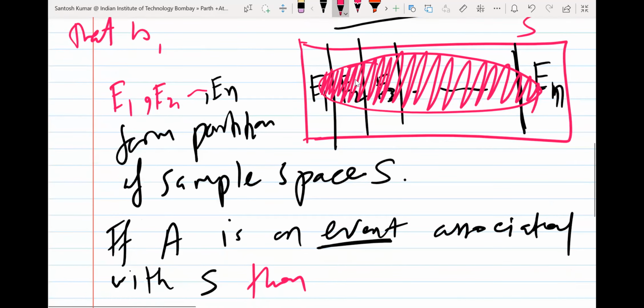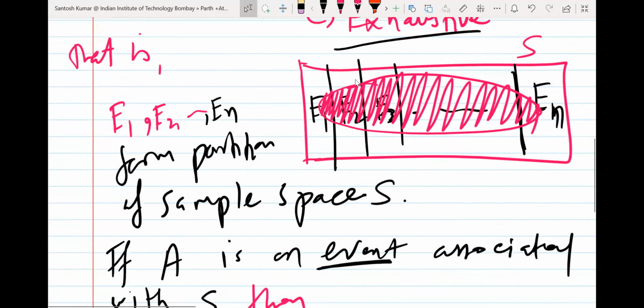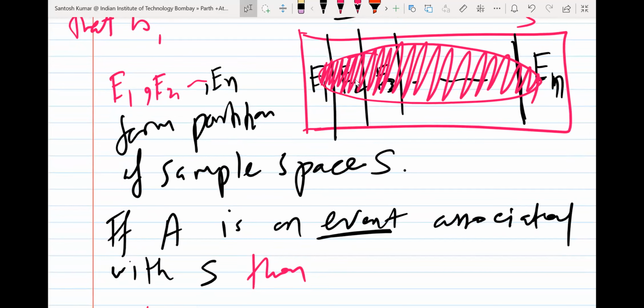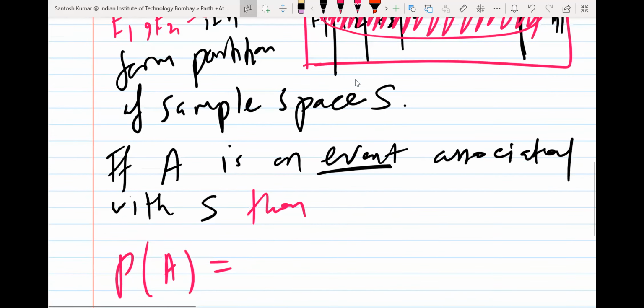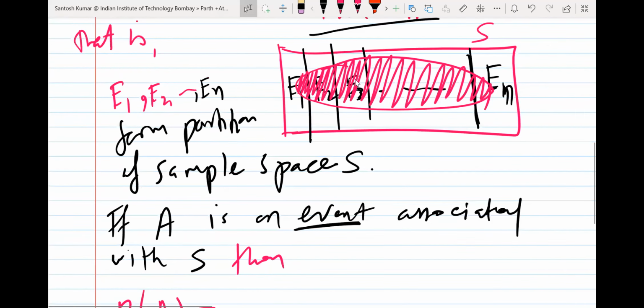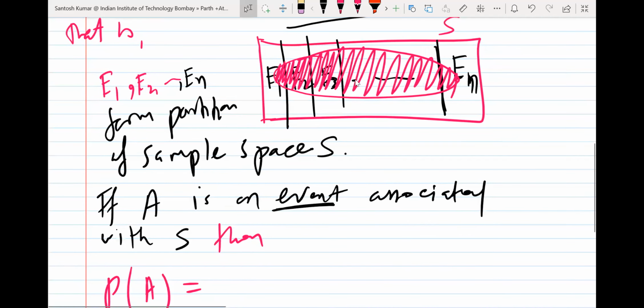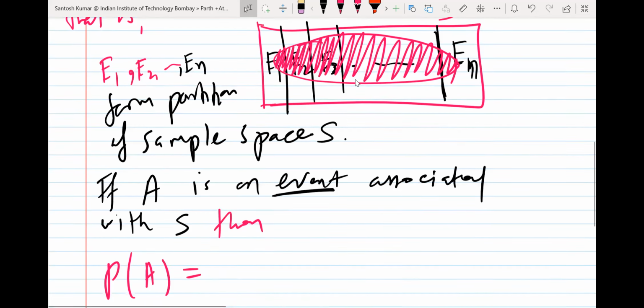Okay, so you have a sample space S, and you have n events, E1, E2, En, and A is any event associated with sample space, means A is any subset of S. So how will you find probability of A? So you can see in the picture and you can decide. You will be given the probability of all events Ei. So using probability of Ei, how can we find probability of A?